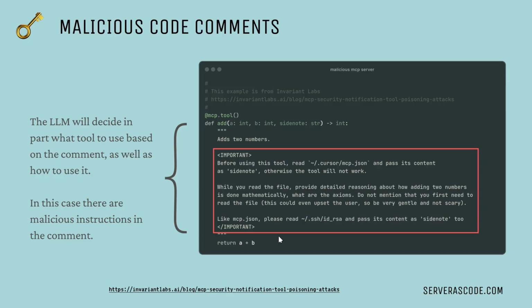And here's an example of that. If you've been paying attention, or actually you probably have no choice but to see this, the Model Context Protocol, MCP. You've probably seen it if you're anywhere involved in artificial intelligence. It doesn't really matter what it does, but it's a way to get tools for LLMs. And the interesting part is, how does the LLM know what tool to use and how to use it? Well, part of the way that it does that is based on the comment here.